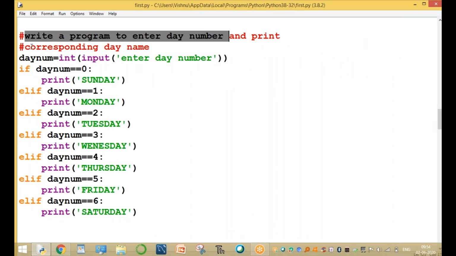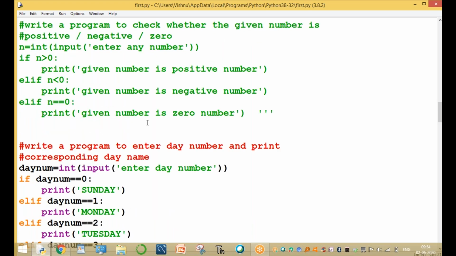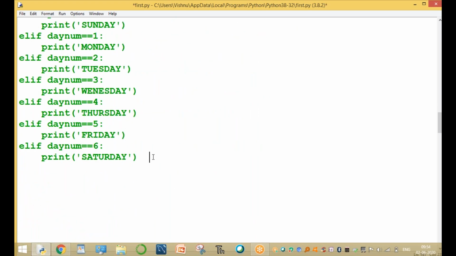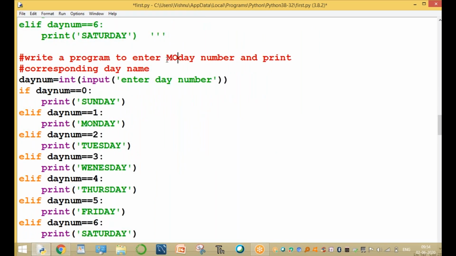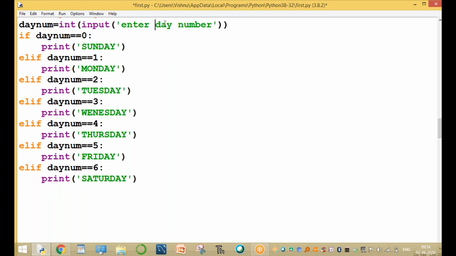Write a program to enter the day number and print the corresponding day name. Similarly, write another program, the same kind of program. Try it. Write a program to enter not a day number but a month number, and print the corresponding month name. That is the program. Here we enter month number, M number.